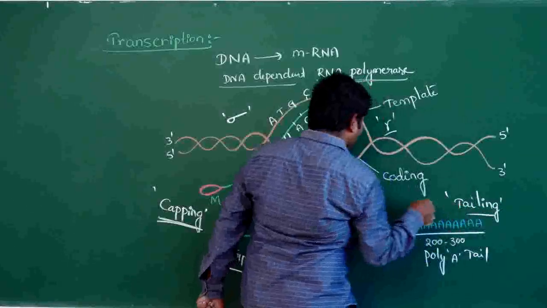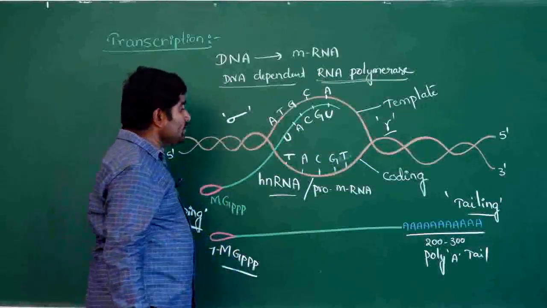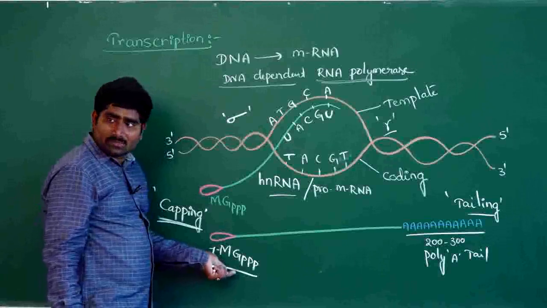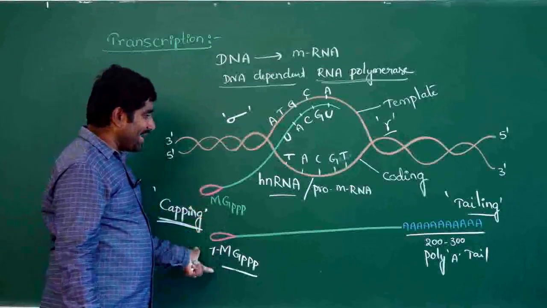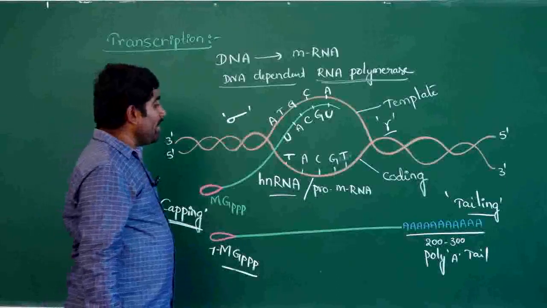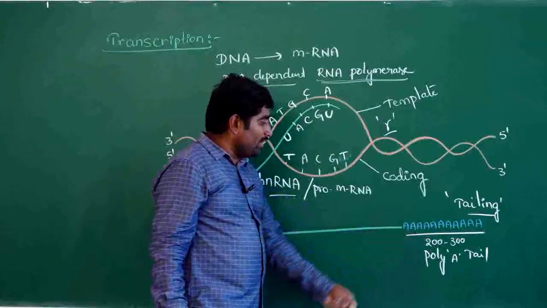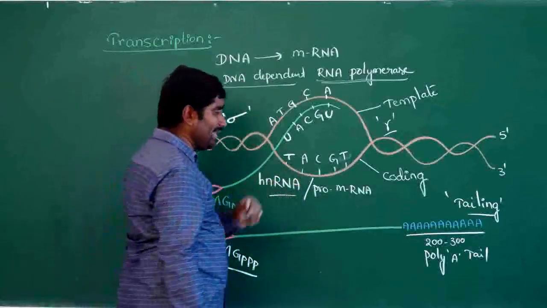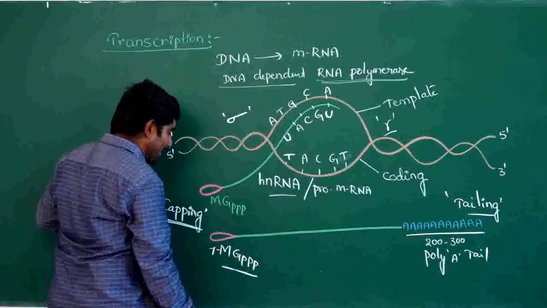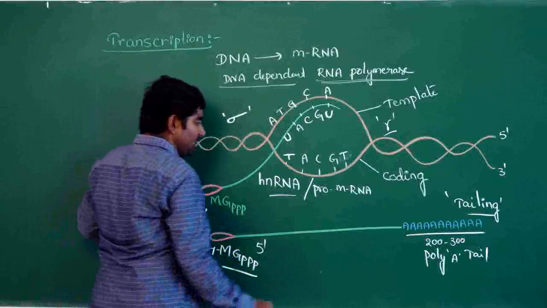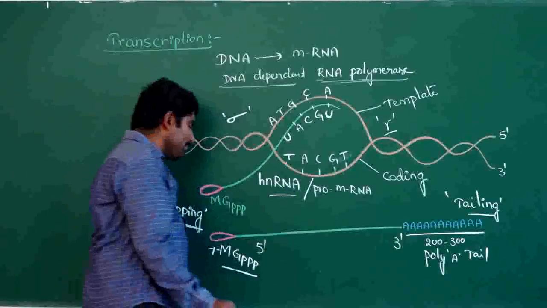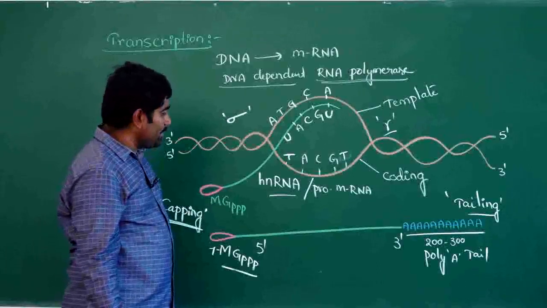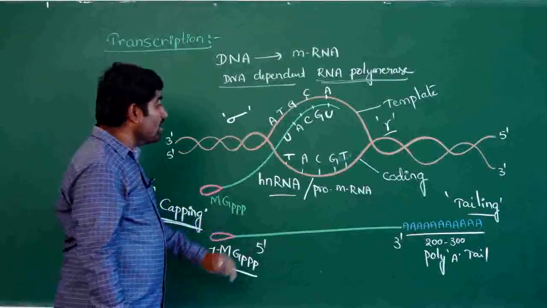So, capping and tailing. In the process of capping, hnRNA takes one methyl guanosine triphosphate cap. And hnRNA takes 200 to 300 adenine residues, which is called the poly-A tail, and this process is called tailing. The methyl guanosine triphosphate cap is present at the 5' end, and the poly-A tail is present at the 3' end.